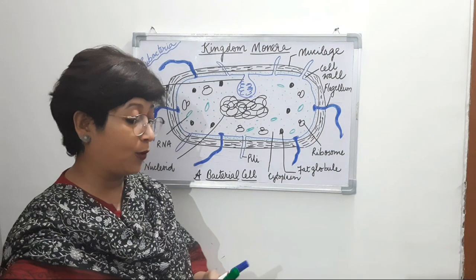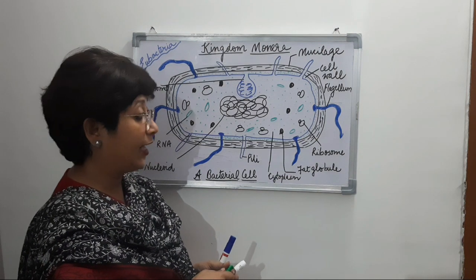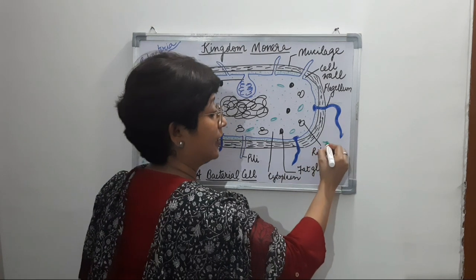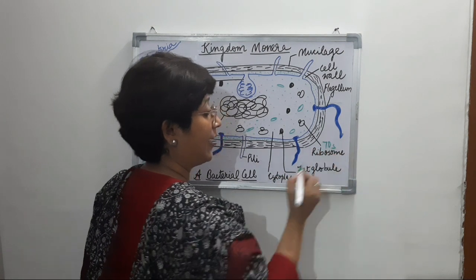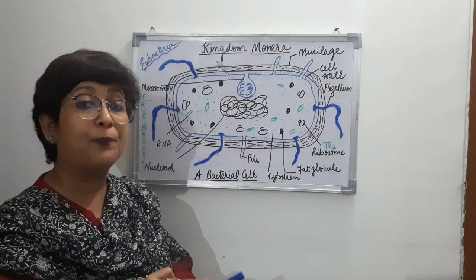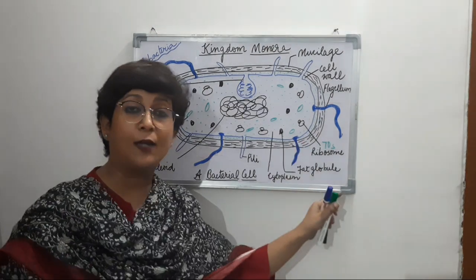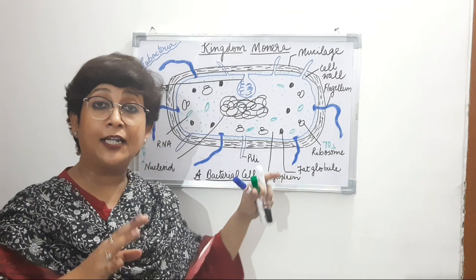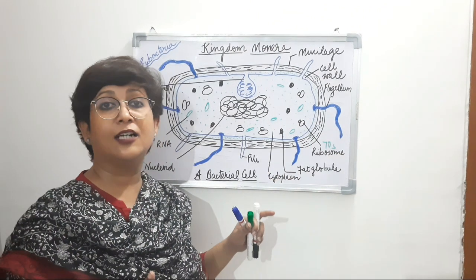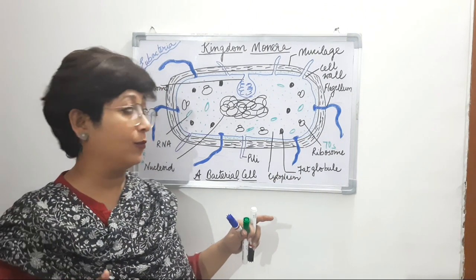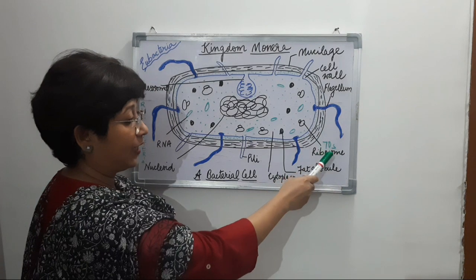And since it is a prokaryotic cell, the type of ribosome present is the 70S type, right? This is a primitive ribosome, and in all the prokaryotic cells, 70S type of ribosomes are present, and in all the eukaryotic cells, it is the 80S type of ribosome present, right? So that's about the ribosome.